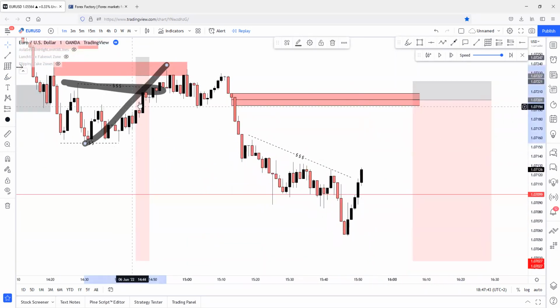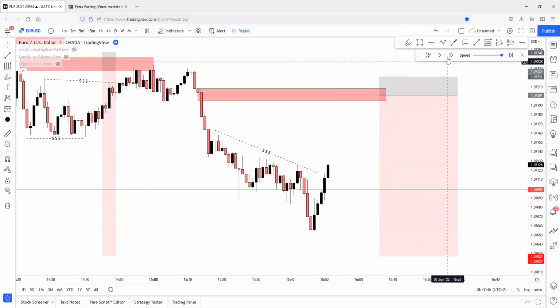Let me just remove these drawings from here. Sorry, just a minute.